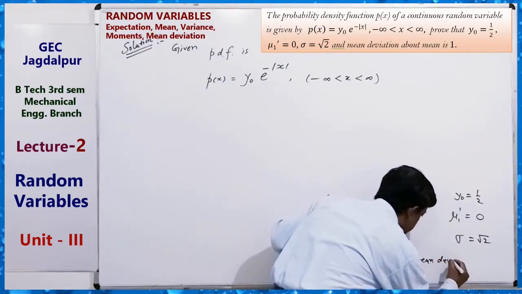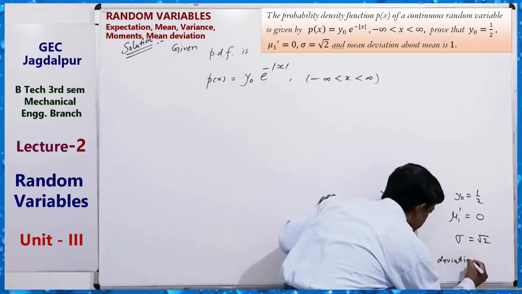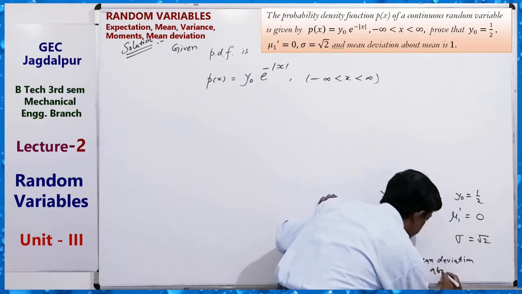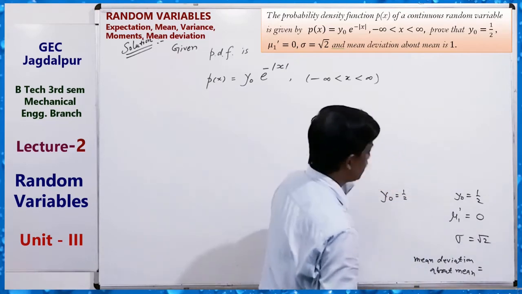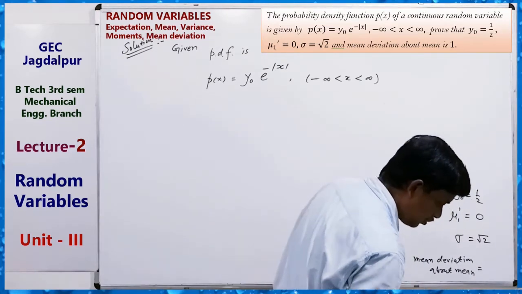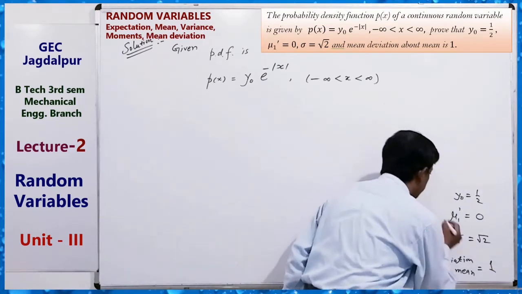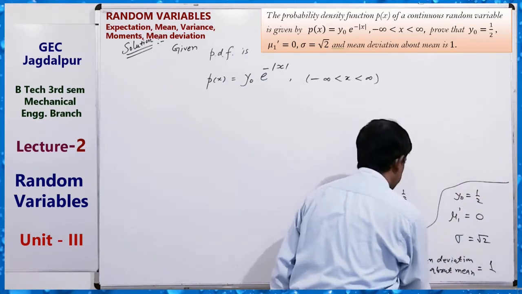What is the mean deviation about mean equal to? We have to prove it. Here 4 things we have to prove.